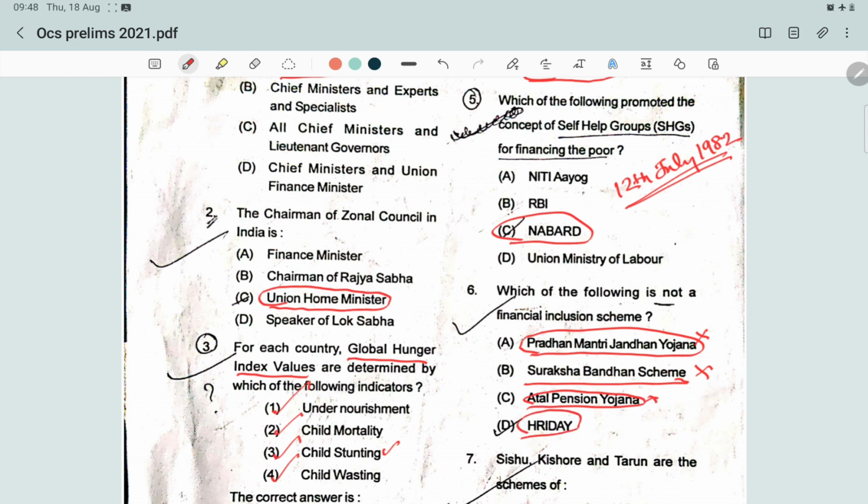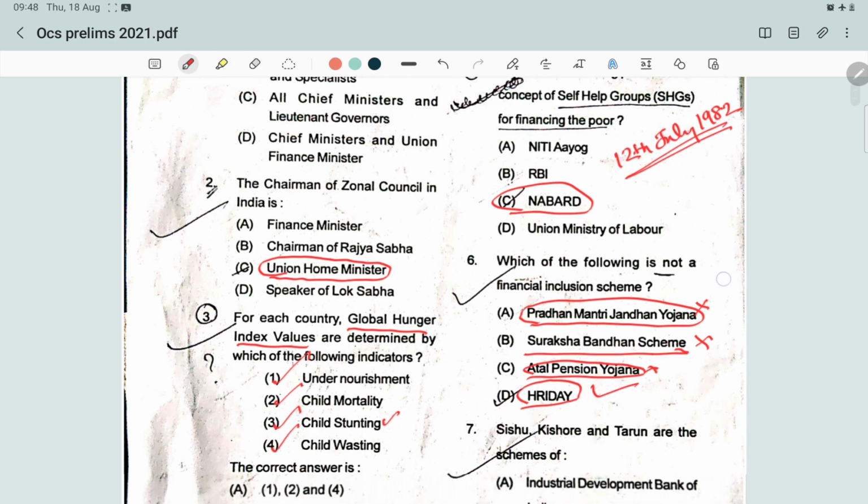Next, Hridaya. What is Hridaya? Hridaya is the Heritage City Development and Augmentation Yojana. It is an urban development scheme. So this is the right answer, and it is administered by the Ministry of Urban Development.